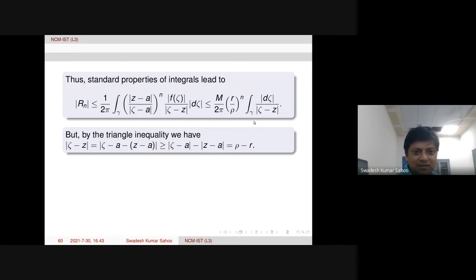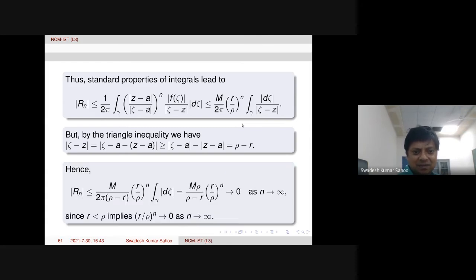Length of gamma is 2 pi delta? Let's see. What is the radius for this gamma circle? Rho. Yes, rho, because inside the delta neighborhood we are taking the rho circle. So this quantity is actually 2 pi rho.